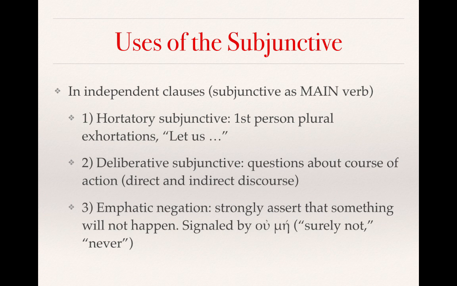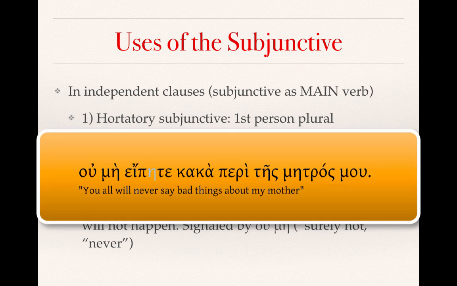The third use of the subjunctive in independent clauses is the emphatic negation. This is used to strongly assert that something will not happen, and it's signaled by ou me, which we would translate something like surely not or never. An example of this would be, ou me epite kaka peri tes metros mou, which we would translate as, you all will never say bad things about my mother.